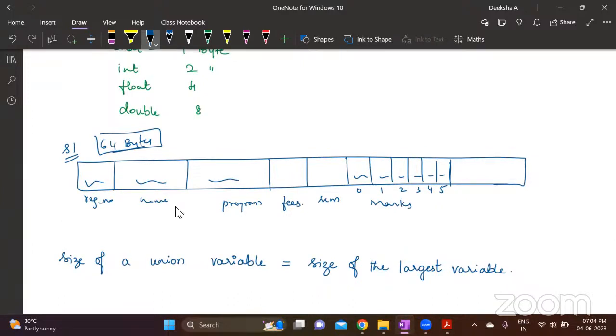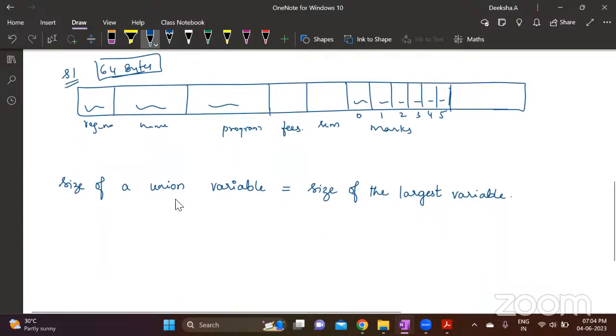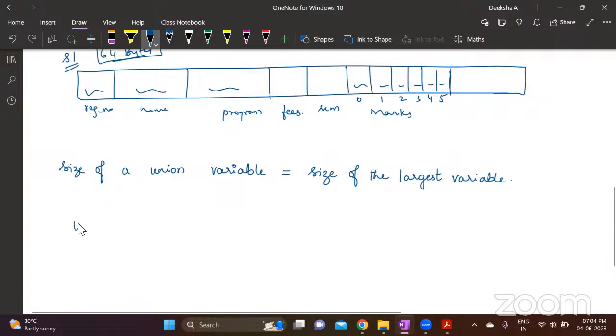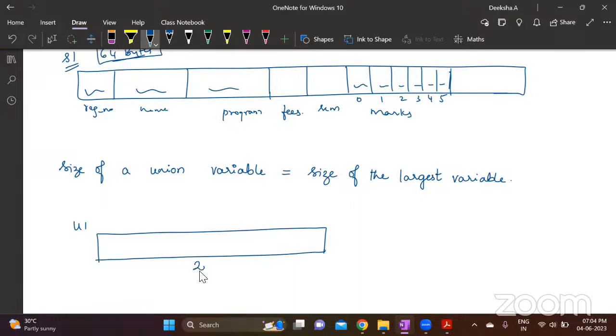In the same order, memory is allotted for each variable separately. There is no overlapping here. Whereas for a union, suppose I have created a union variable U1, it will get only 20 bytes. And this 20 bytes is not designated to different variables. This is called a shared area, shared memory.